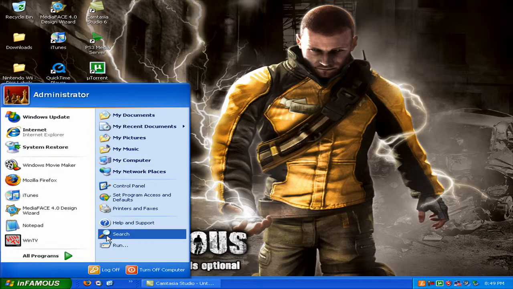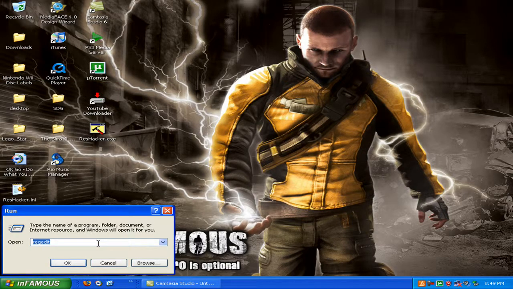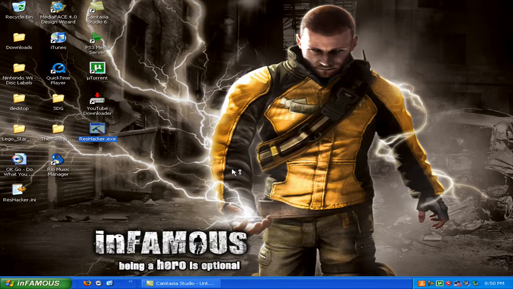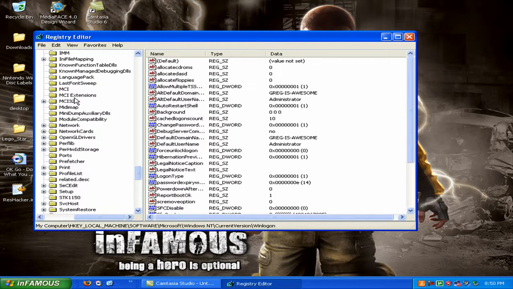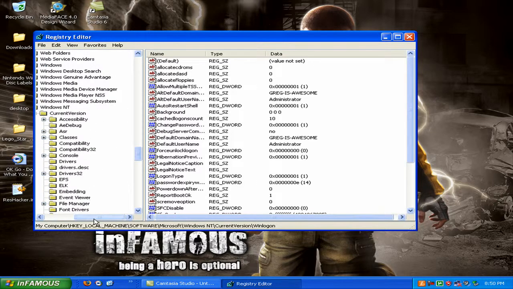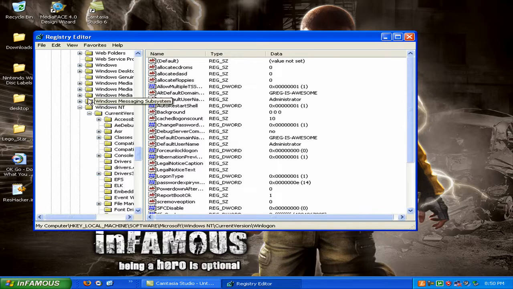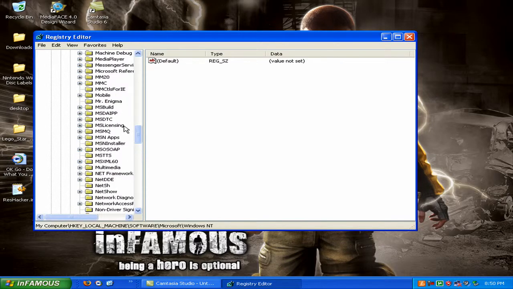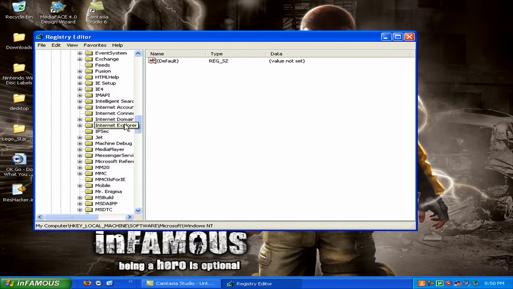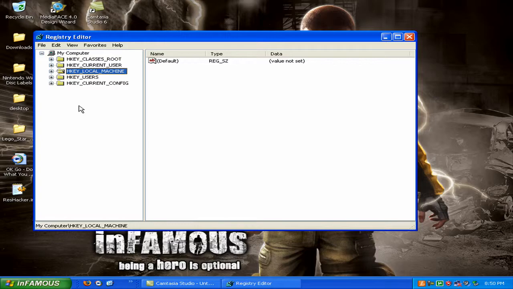Next, what we want to go to is Run. And I want to type in regedit, with no spaces, regedit. Okay. Then you're gonna get a bunch of folders. Okay, first, once you open it, you'll get these things.